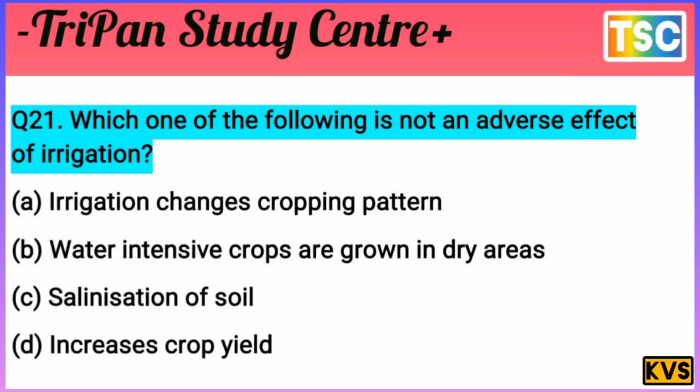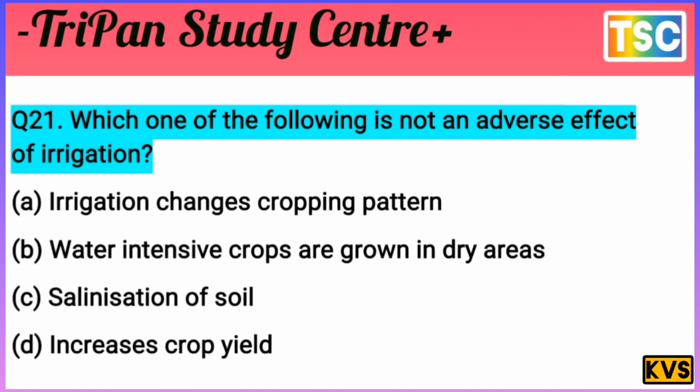The options: A, irrigation changes the cropping pattern; B, water-intensive crops are grown in dry areas; C, salination of soil; D, increase in crop yield. That's an important option. First of all, test your knowledge. I give you a few seconds.